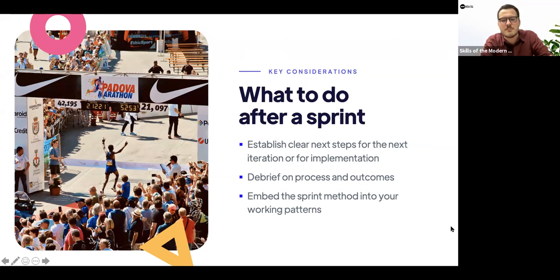Debriefing on both the outcomes of the process and then also the process itself can be really valuable. So actually thinking about, all right, how do we structure this sprint and did it work for us? What were the bits where we did have too much argument? What were the bits where we maybe didn't have enough and we jumped to conclusions too quickly and we should have discussed it a little bit more? And how can we redesign it next time we do a sprint to make it work better for us and for our context? And then there's obviously the piece around starting to embed this sprint method in your working patterns as an organization, if that's something that you're interested in doing.